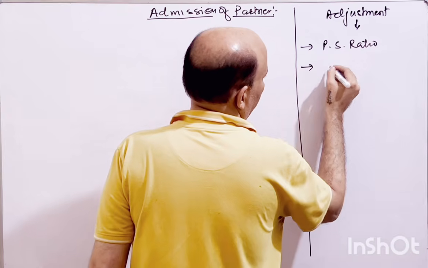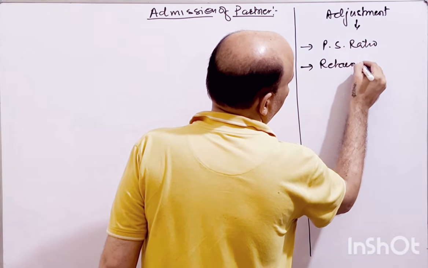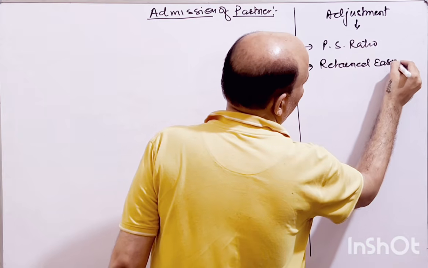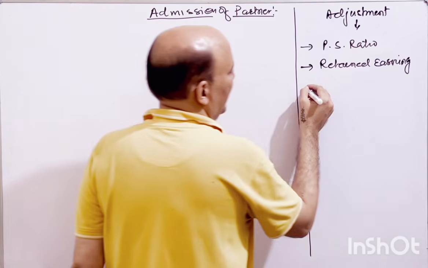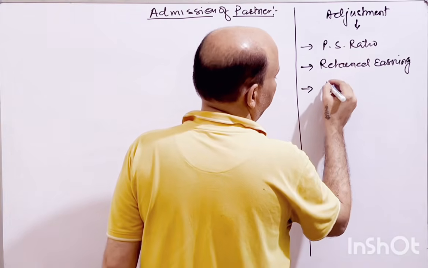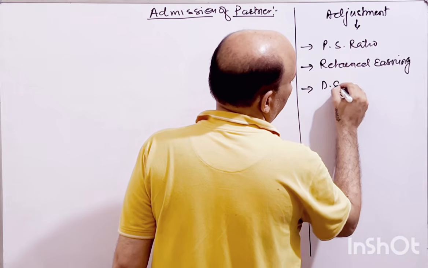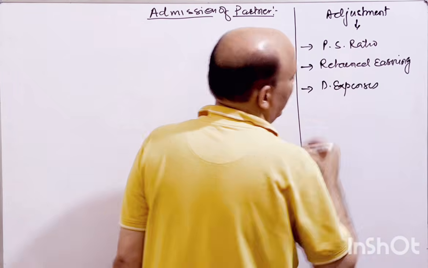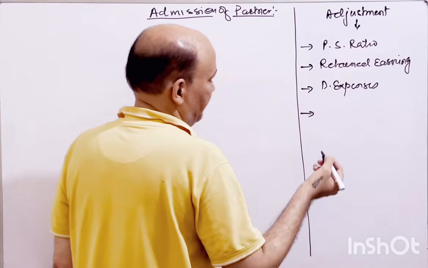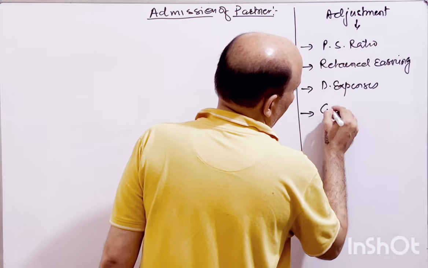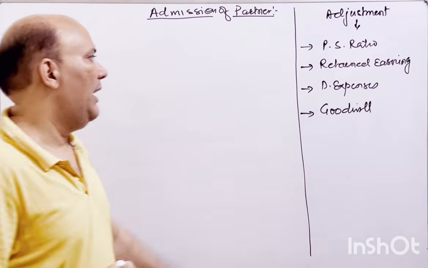Then obviously there would be some retained earnings or accumulated profits, and then you will have certain deferred expenses that need to be written off. Then you will have goodwill that needs to be treated in the books of account.